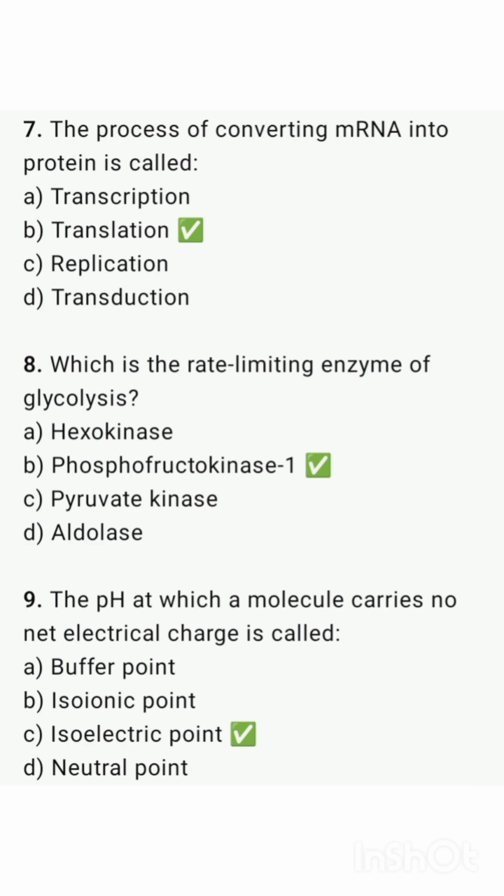Which is the rate limiting enzyme of glycolysis? That is phosphofructokinase 1. The pH at which a molecule carries no net electric charge is called isoelectric point. Answer is isoelectric point.